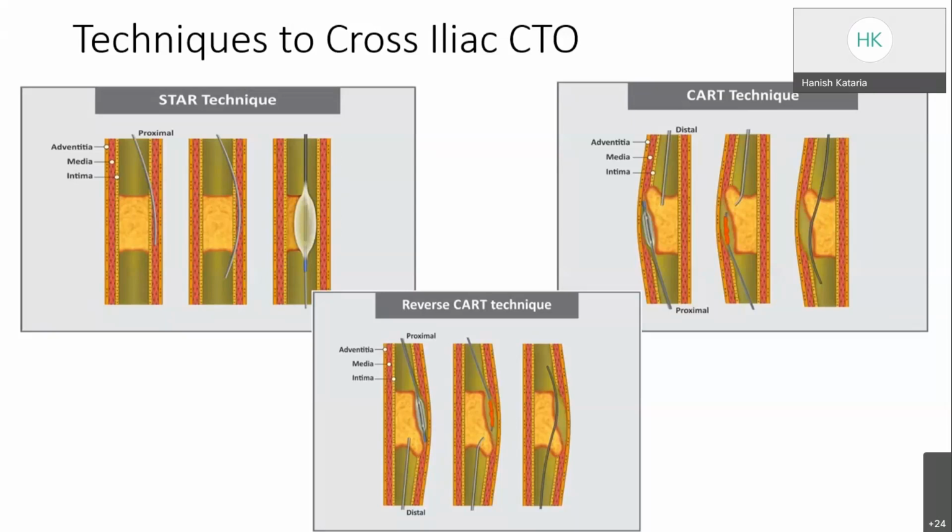Or it can be the reverse CART also. In the reverse CART, we enter subintimally from proximal, dilate the track, and then the wire can be tracked from the retrograde side and entered intraluminally. This technique is followed when the STAR technique fails.